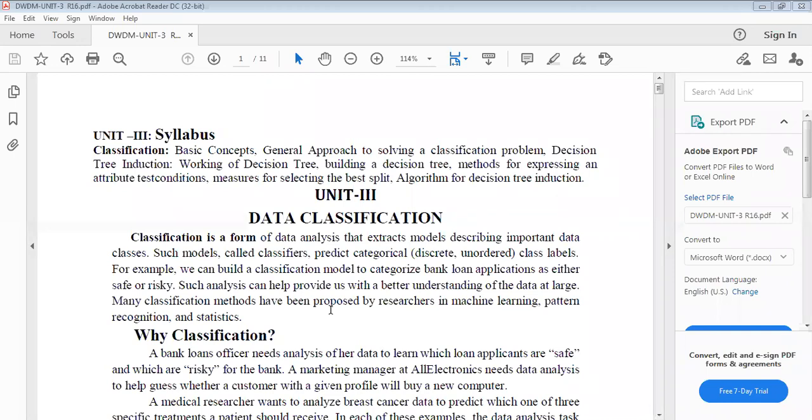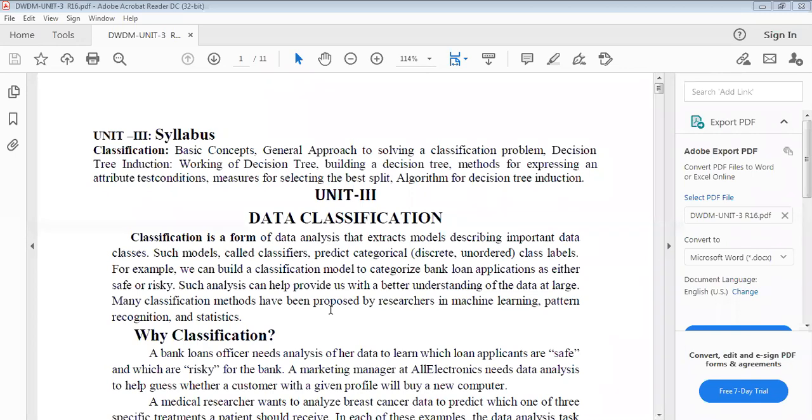Whenever you extract models describing the important data classes, that is simply called classification. Such models are generally called classifiers. They predict categorical class labels. For example, we want to categorize bank loan applications as safe or risky.